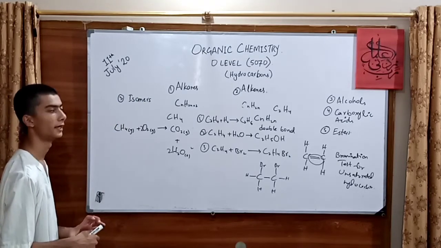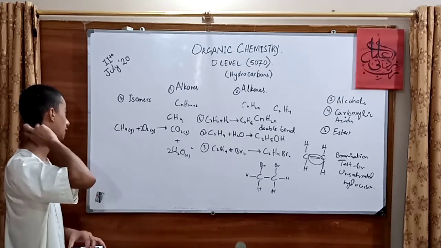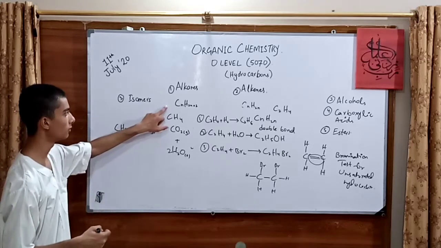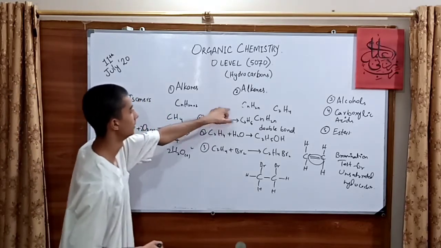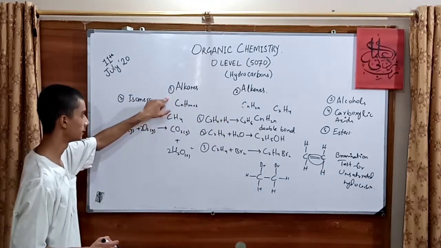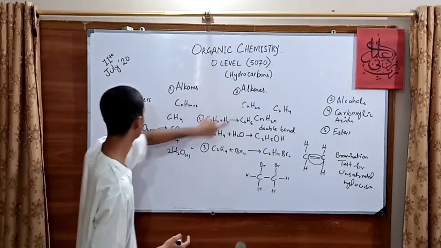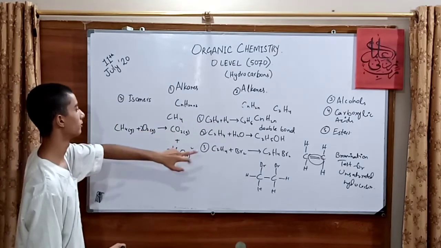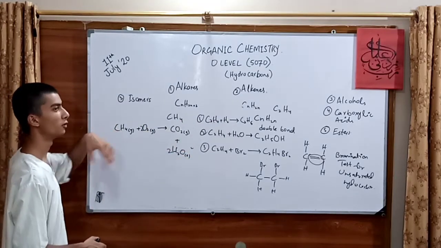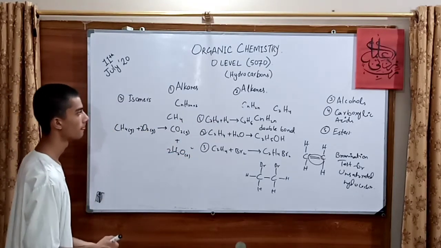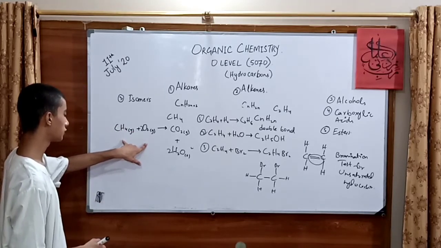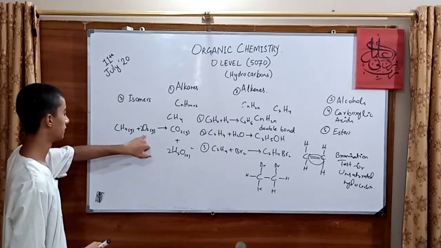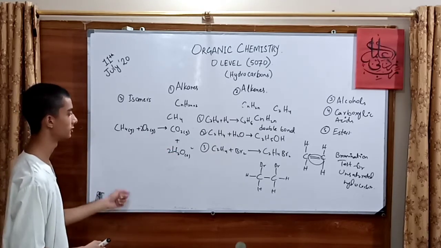What are the alkenes? Now let's remember again. First the general formula: CnH2n+2 for alkanes, then CnH2n for alkenes. Then they are saturated hydrocarbons and unsaturated hydrocarbons. Isomers start from the fourth one, for example butane, whose isomer would be isobutane. The reaction of alkanes is only combustion: CH4 plus O2 forms carbon dioxide and water.